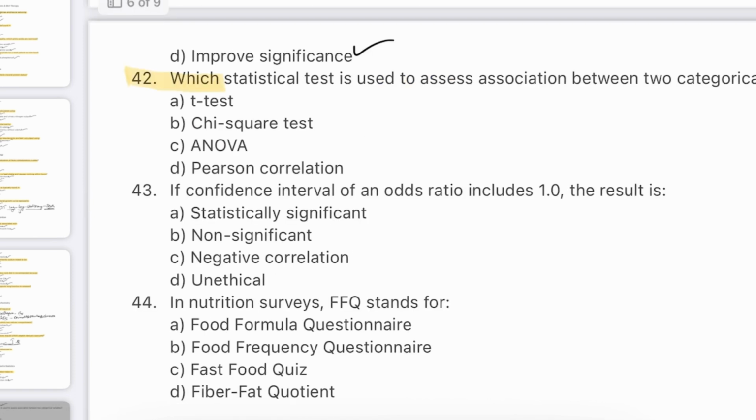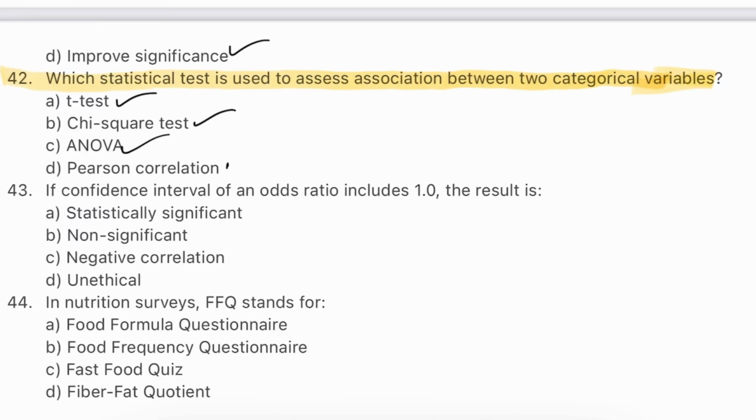Question number 42. Which statistical test is used to assess association between two categorical variables? T-test, chi-square test, ANOVA, Pearson's correlation. The answer will be B. Chi-square test. The chi-square test determines whether there is a significant association between two categorical variables.